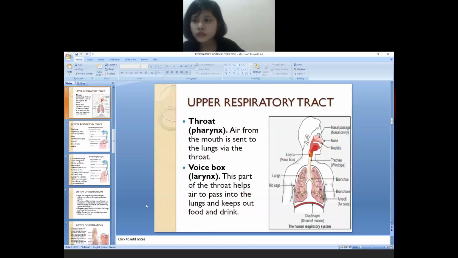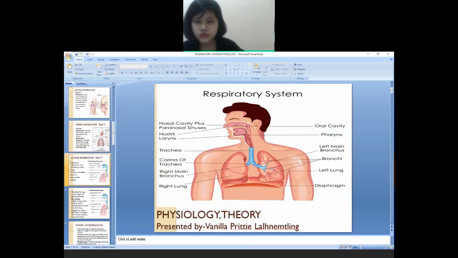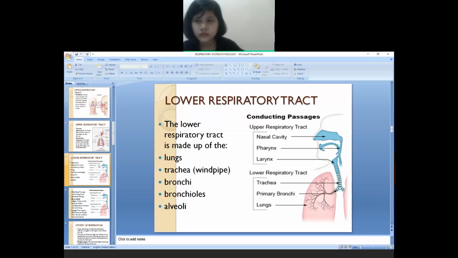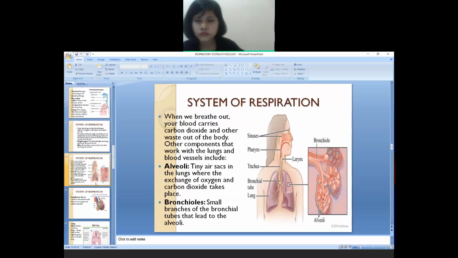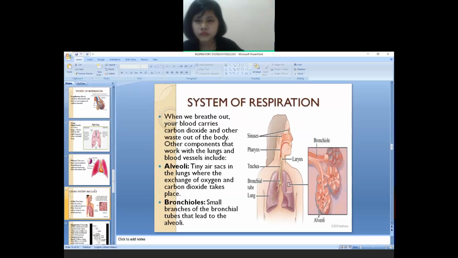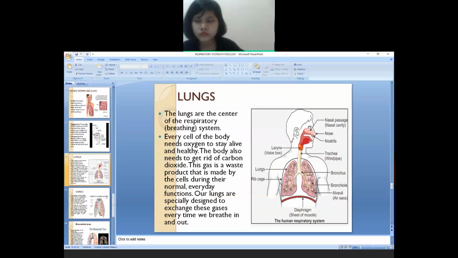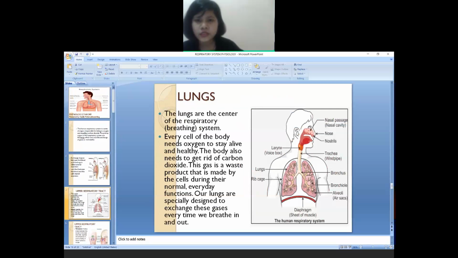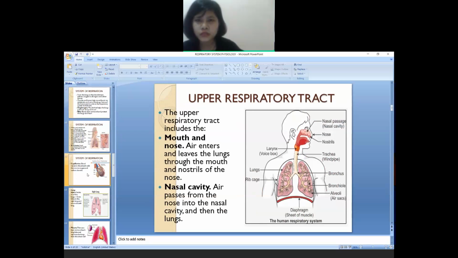Thorax also lies here itself, but the picture is not properly shown here.